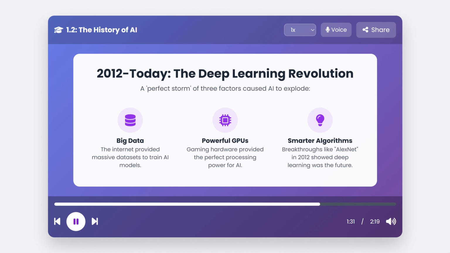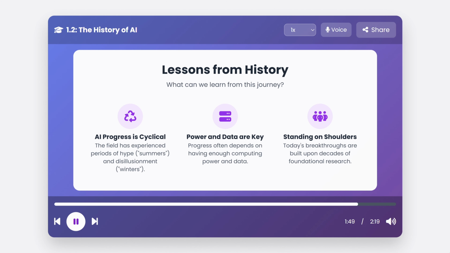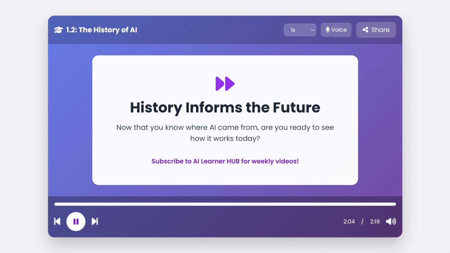So, what can we learn from this turbulent history? First, that AI progress isn't a straight line. It's a series of cycles, with seasons of hype and winters of disillusionment. Second, major breakthroughs often depend on having enough computing power and data to bring ideas to life. And finally, everything we see today is built upon the foundational work, both successes and failures, of the researchers who came before. And that's our whirlwind tour of AI history.